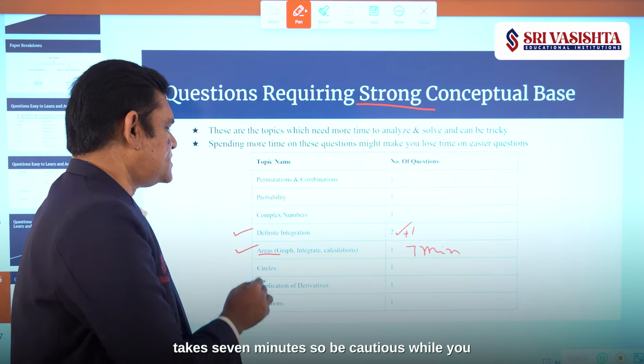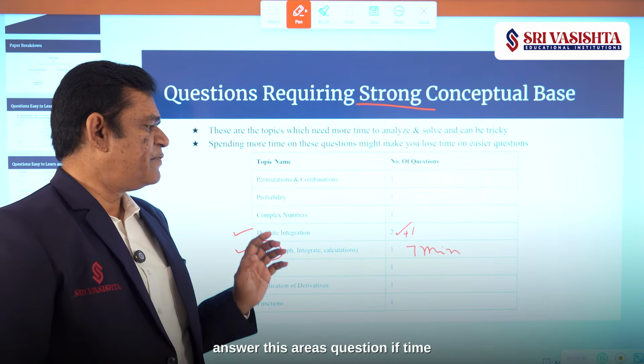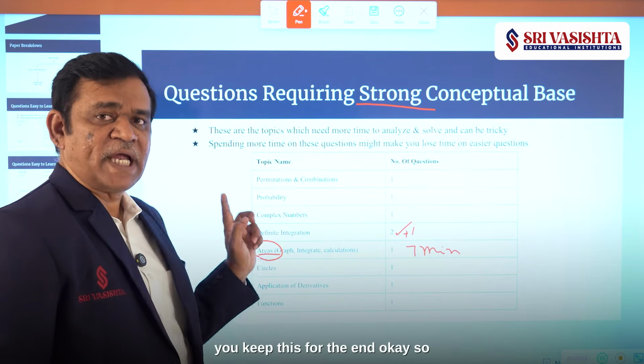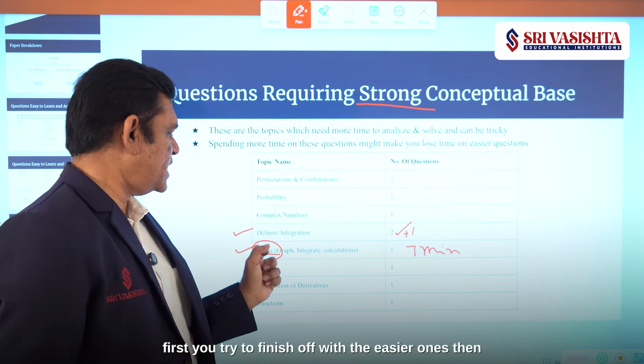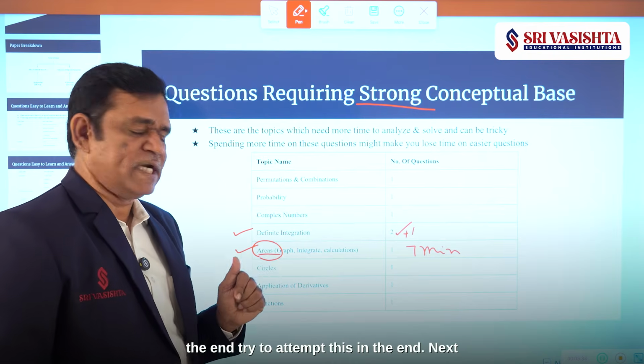It takes 7 minutes, so be cautious while you answer this area question. If time permits, then only you try to answer this in the beginning, or you keep this for the end. First you try to finish off the easier ones, then the elaborate calculation, try to attempt this in the end.